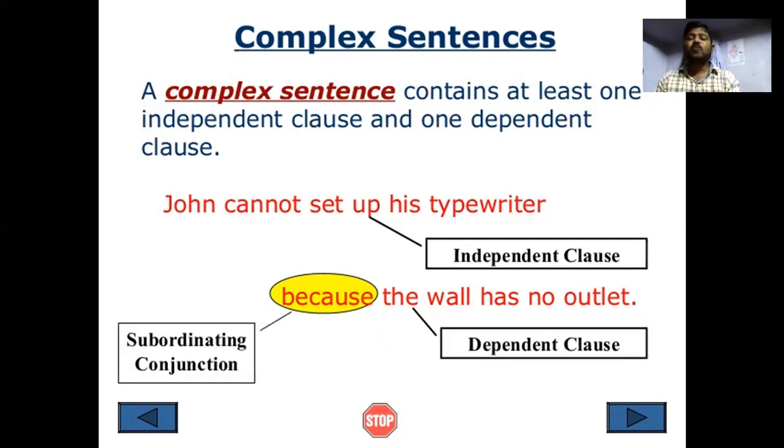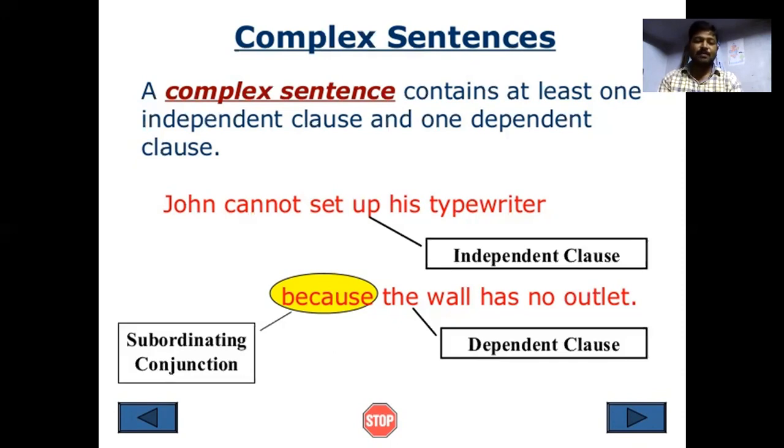"The wall has no outlets" is a dependent clause that depends on the independent clause, so we use a subordinating conjunction here: because the wall has no outlets.